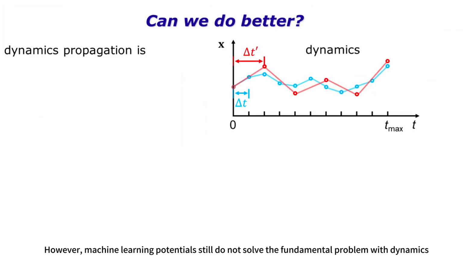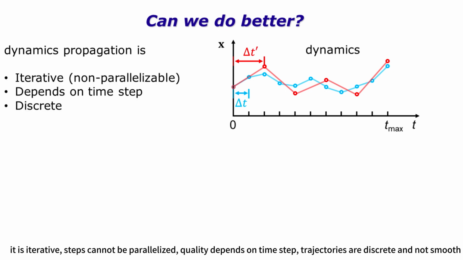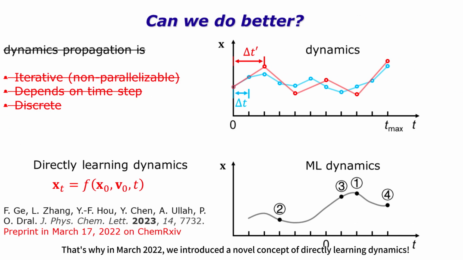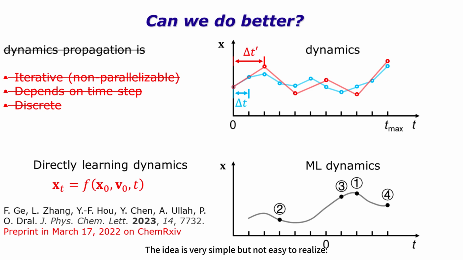However, machine learning potentials still do not solve the fundamental problem with dynamics. It is iterative, steps cannot be parallelized, quality depends on time step, trajectories are discrete and not smooth. That's why in March 2022 we introduced a novel concept of directly learning dynamics. The idea is very simple, but not easy to realize.